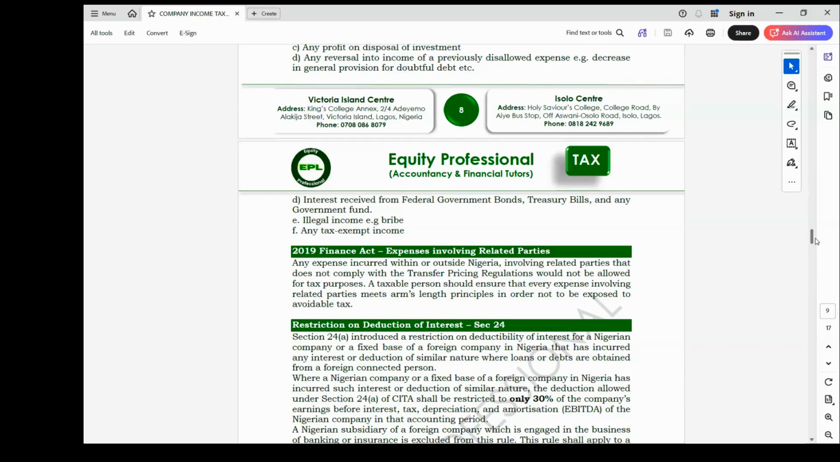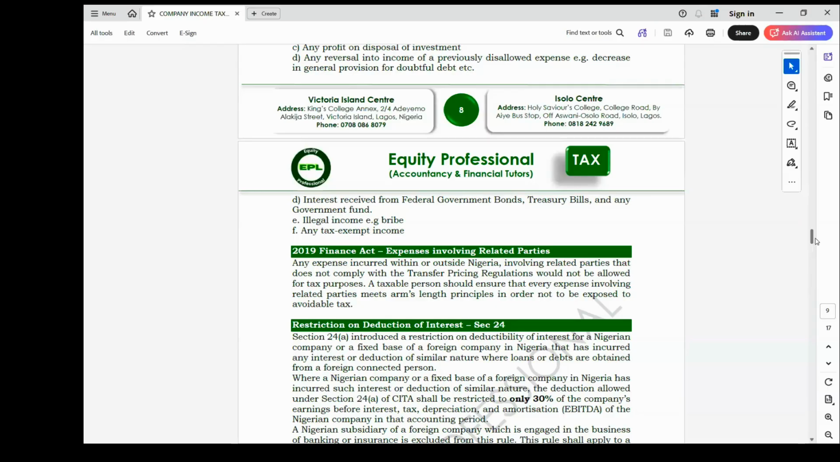Then, in relation to expenses, we have expenses involving related parties. For an expense to be allowed between a holding company and a subsidiary, that expense must have followed the transfer pricing regulation scheme. The transfer pricing rule must have been adopted on that expense before it can be allowed. Where that expense did not follow the rule of transfer pricing, that expense will be disallowed.